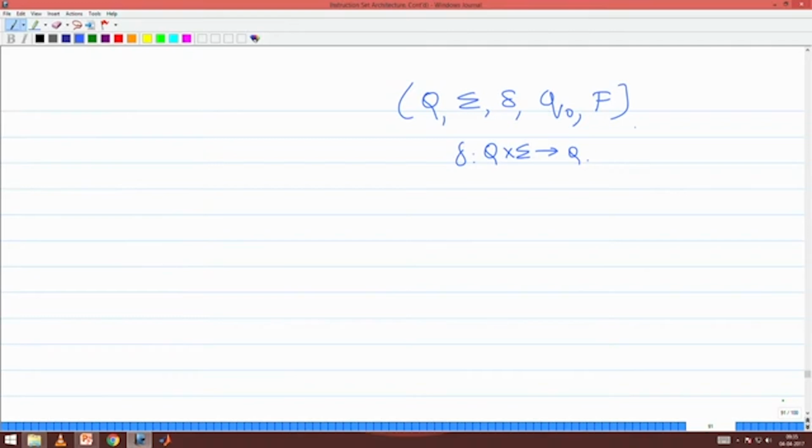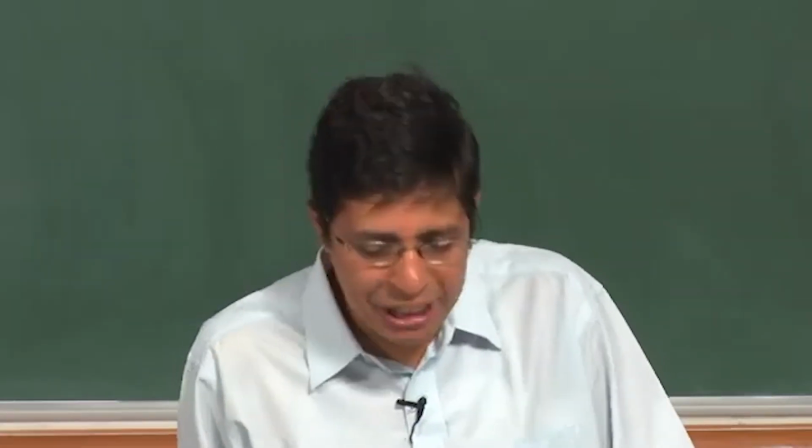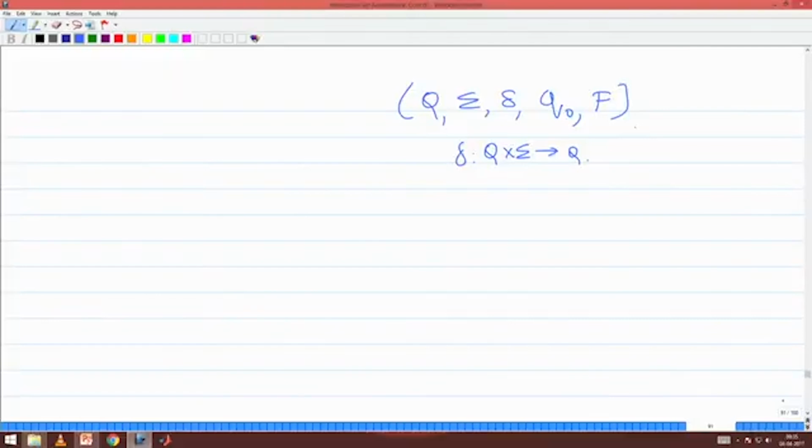So, very few English words. This is a precise mathematical definition of a deterministic finite automaton. Okay, now we start.